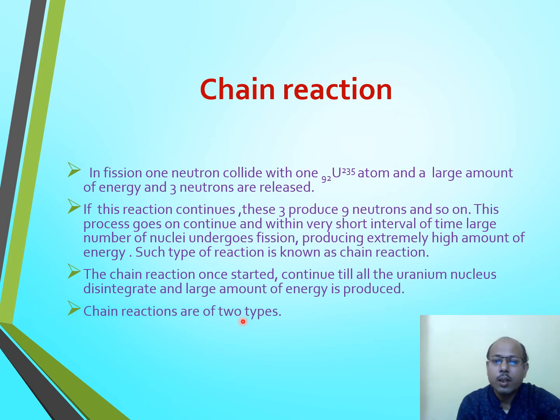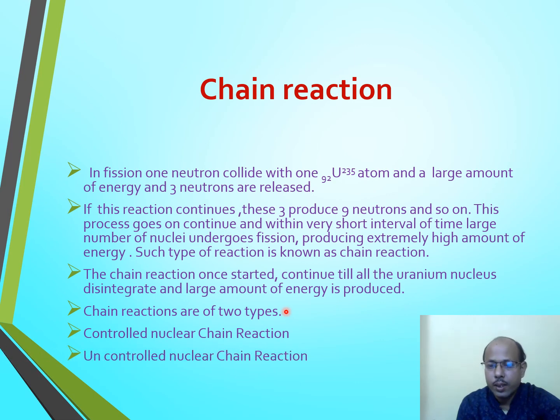Chain reactions are of two types. One is controlled chain reaction and the other is uncontrolled chain reaction. The explanation is quite easy. Controlled nuclear chain reaction means that by any means we are able to control the rate of the chain reaction. Such a reaction is known as controlled chain reaction, and this type of reaction can be used for peaceful purposes, or we can say production of electricity, which takes place in the nuclear reactor.